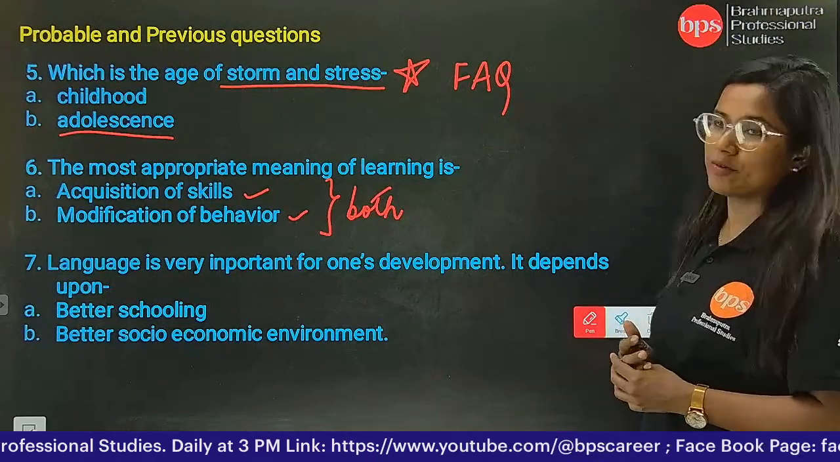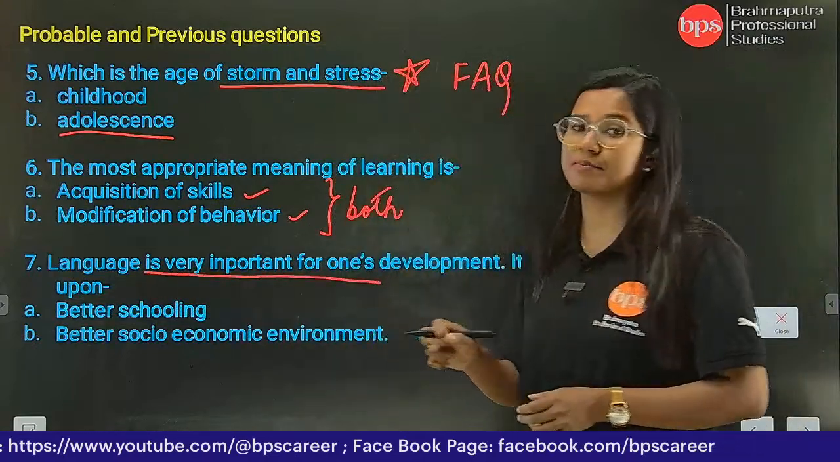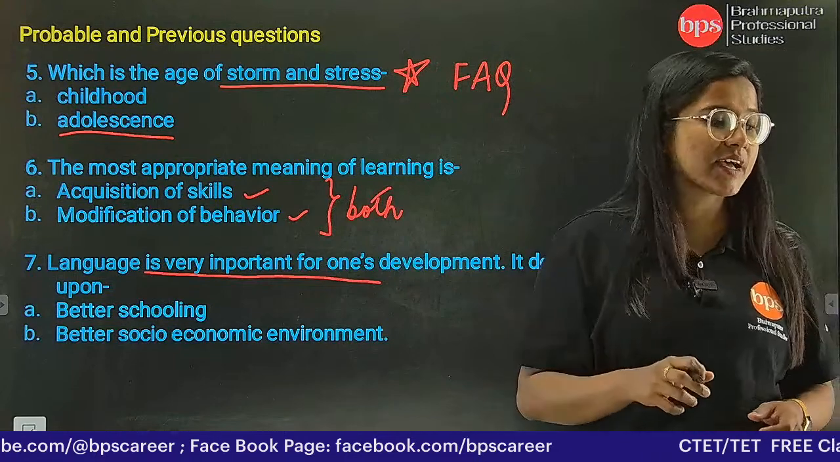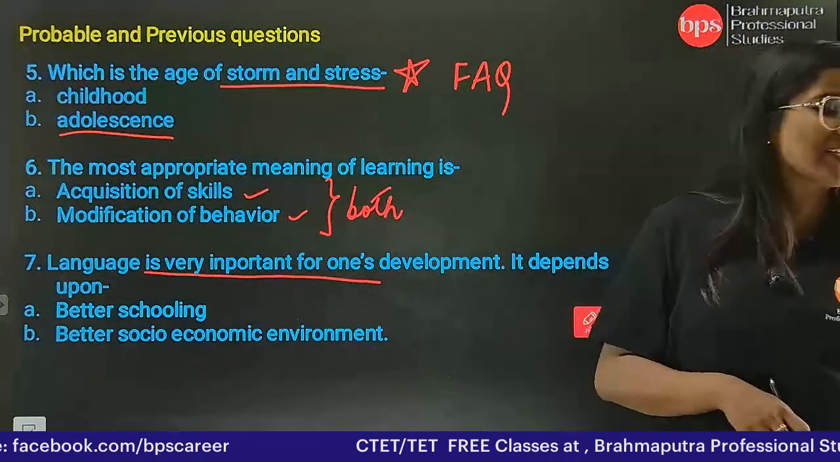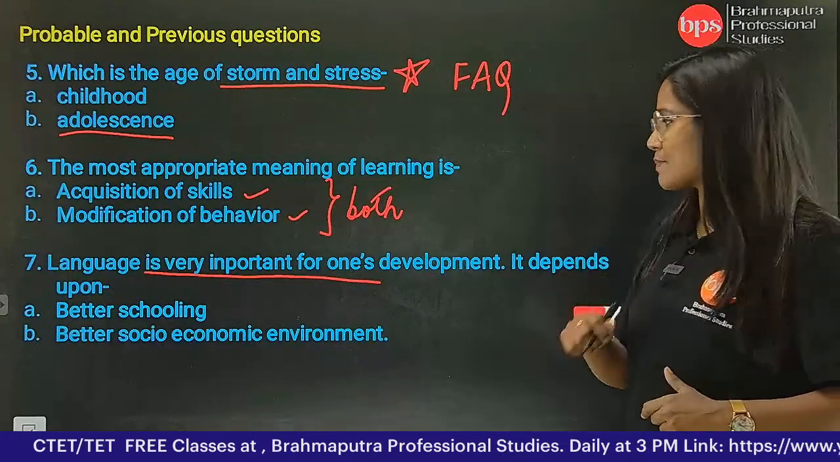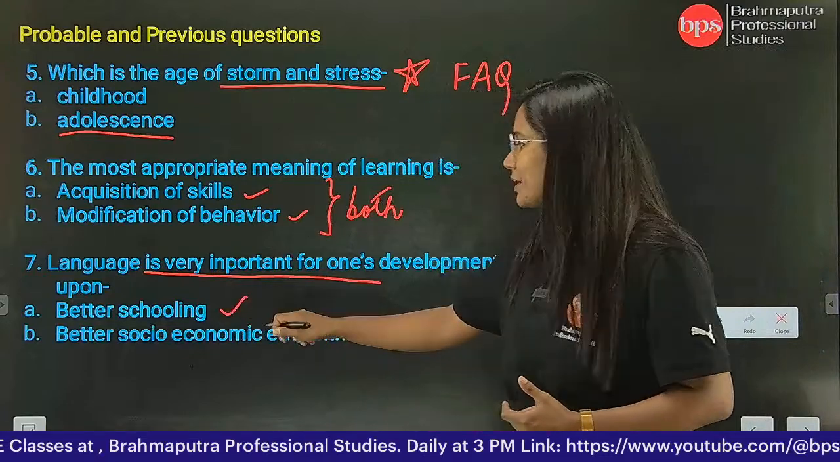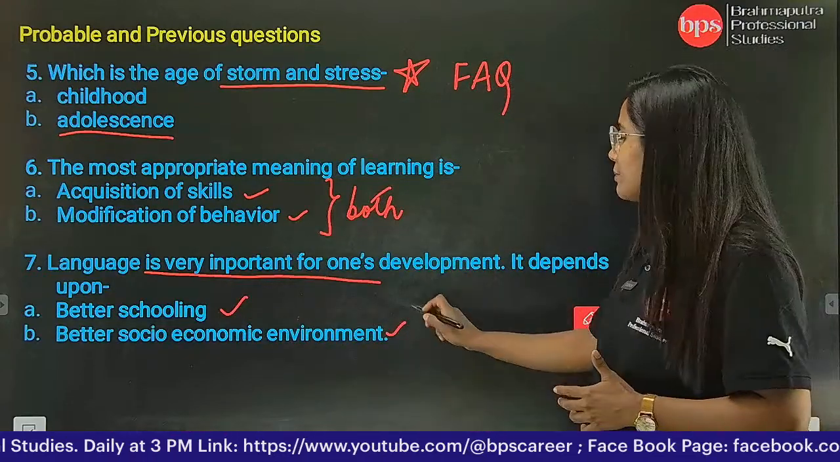It depends upon. So language किसके ऊपर? Language तो important है ही. हम लोगों को पहले एक affirmative question दिया, sentence दिया गया है जहाँ से हम लोगों को पता चलता है कि language is an important factor for development. लेकिन ये language depend किस पे करता है? Better schooling or better socio-economic development. तो यहाँ पे भी क्या होगा, दोनों ही important होंगे.